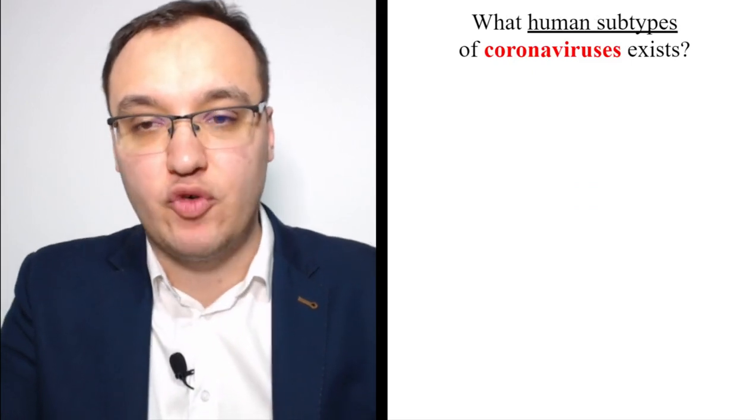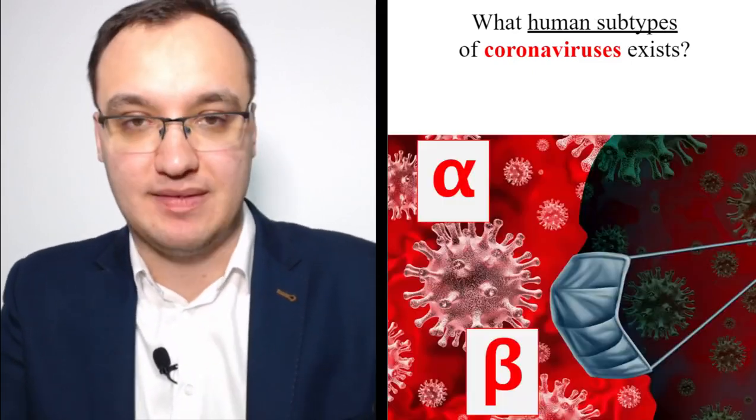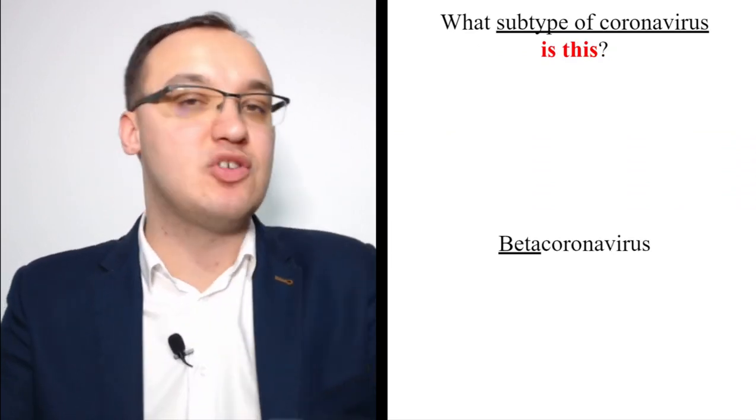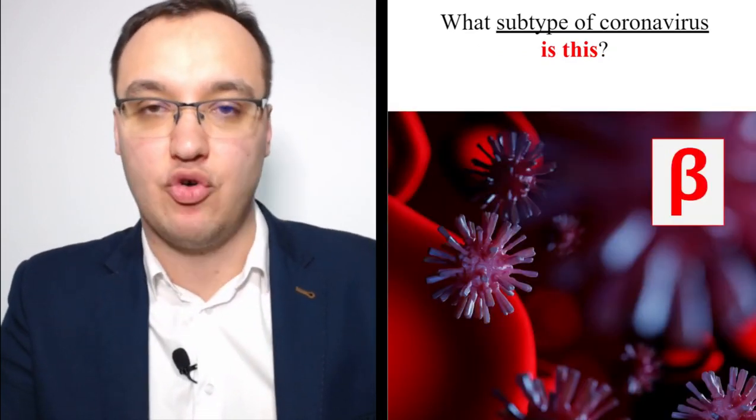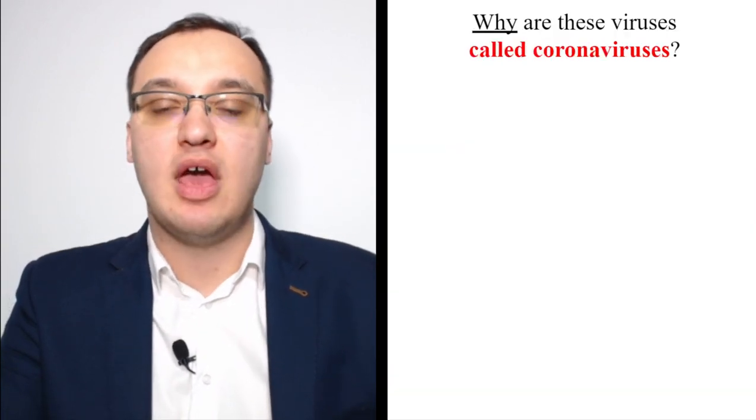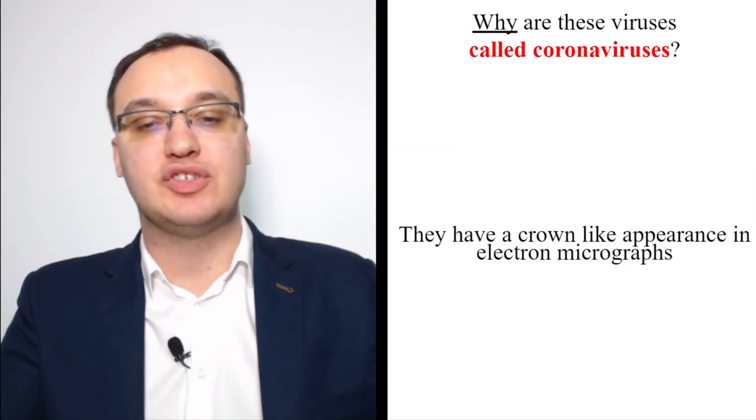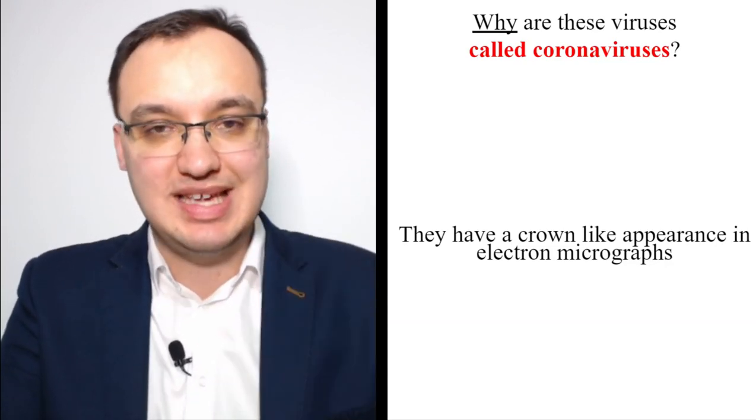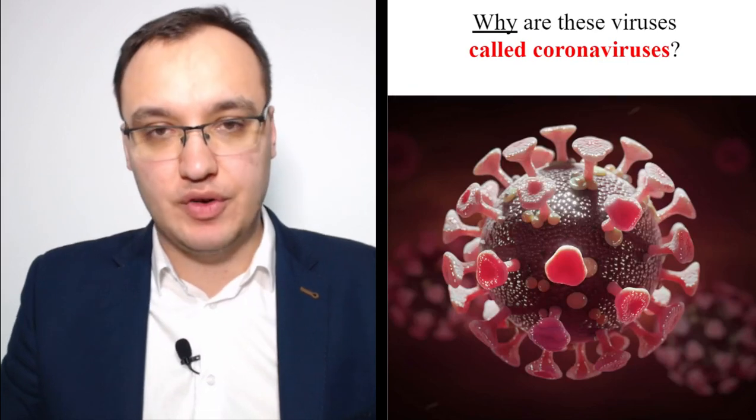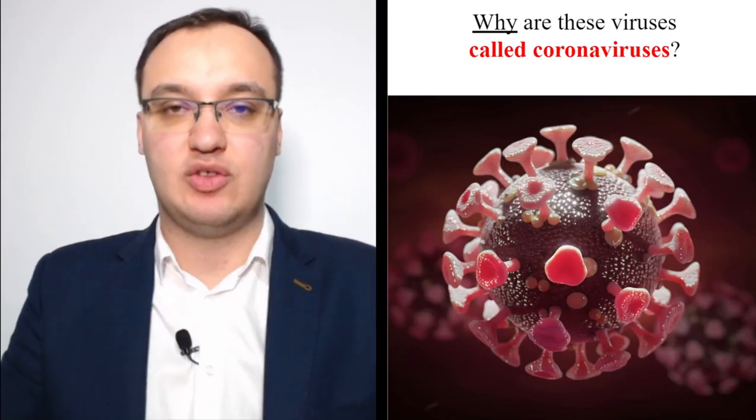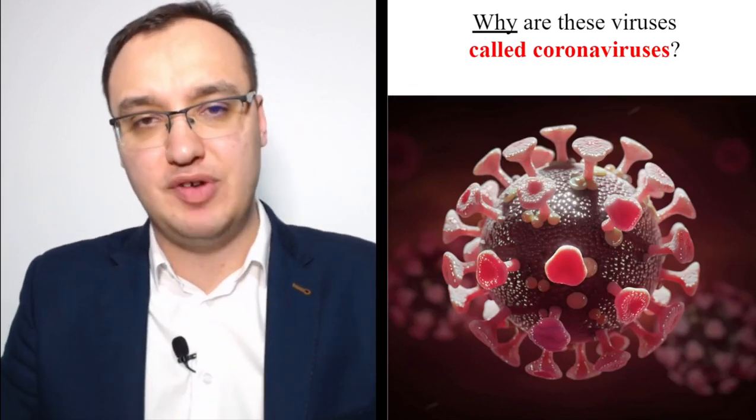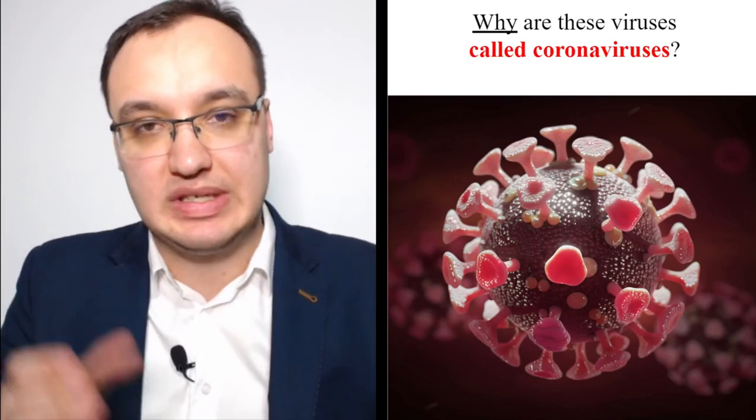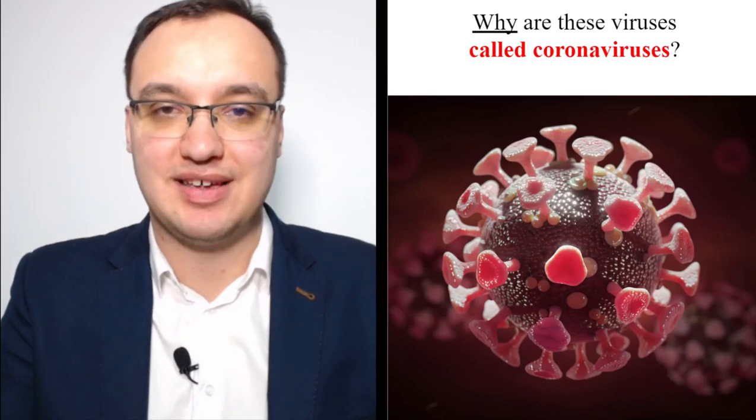What human subtypes of coronaviruses exist? Alpha and beta coronavirus exist, and the type of coronavirus that is so widespread now is beta coronavirus. These viruses are called coronaviruses because they have a crown-like appearance on electron micrographs. So we can see this virus in an electron microscope, and it will look like this. It's a very beautiful three-dimensional picture of this very dangerous virus. So this is how it looks.